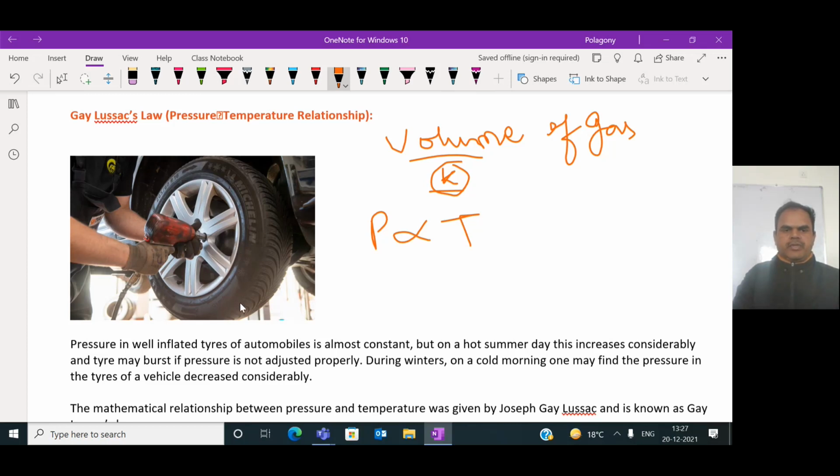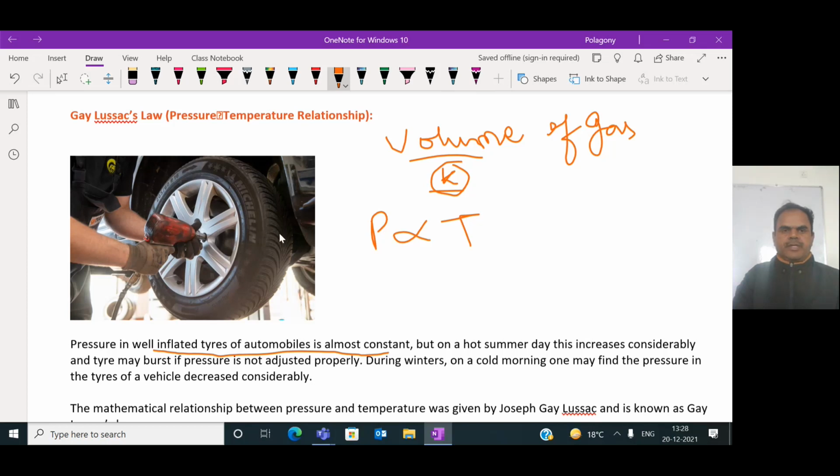If you want to understand this pressure versus temperature, we have to study one example with the inflated tires of automobiles. The inflated tire has a fixed volume of air inside. So the volume is constant in the fixed volume of this tire, and the gas is filled in this tire with some pressure.